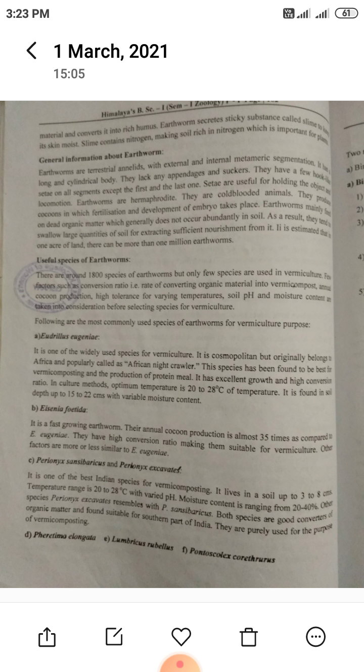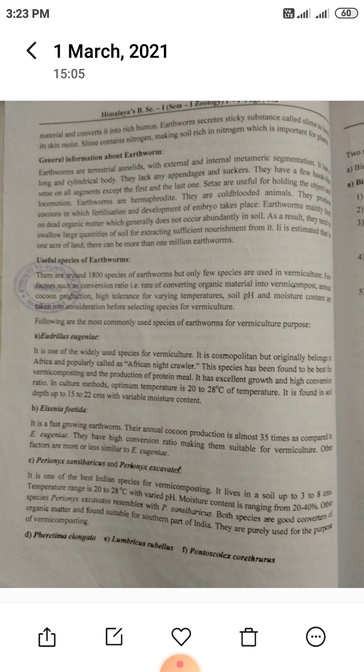In culture methods, the optimum temperature is 20 to 28 degrees centigrade. It is found in soil depth up to 15 to 22 centimeters with variable moisture content.